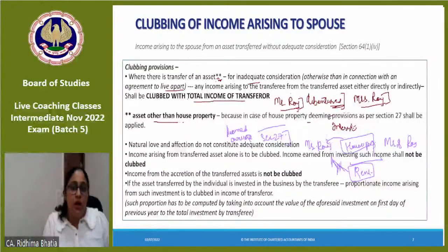Remember? So the deemed owner of the house property is Mr. Roy. So whatever rent is getting generated from this house property is ultimately taxed in the hands of Mr. Roy as an owner.